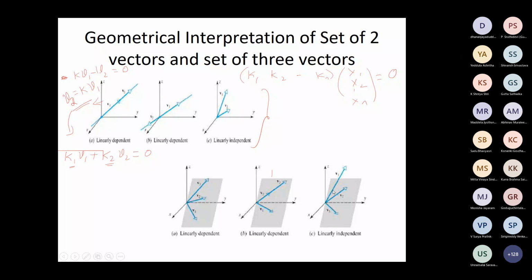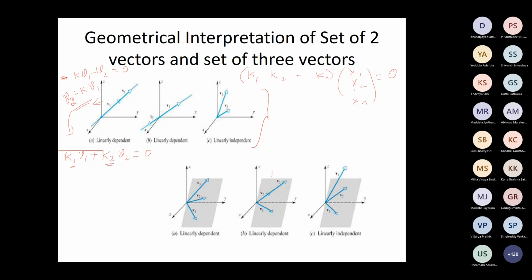It is not on the plane, it is shaded outside. You see, V1 is outside, V2 and V3 are on the same plane. So all three are not in the same plane. That's why it's linearly independent. Whereas here all three are shaded, which means they are on the same plane. So that's the point that we are trying to highlight here.